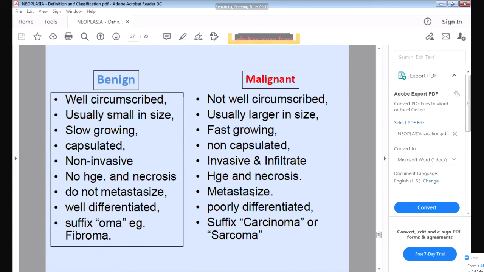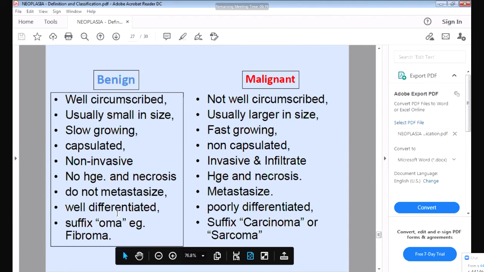Then what do we mean by metastasis? Metastasis means the tumor spreads not only to the surrounding organs, but it will go to the distant organs also, the organs which are far, like the liver and the lung. It will go through the blood vessels or the lymphatic vessels. That is called metastasis. So the malignant tumor will undergo metastasis, whereas this benign tumor will not metastasize. It will not spread through the blood to different organs.